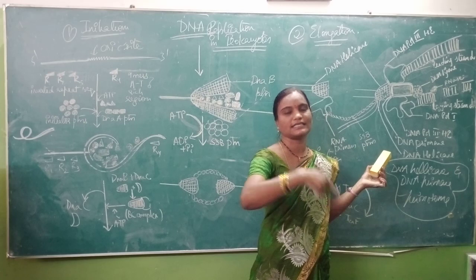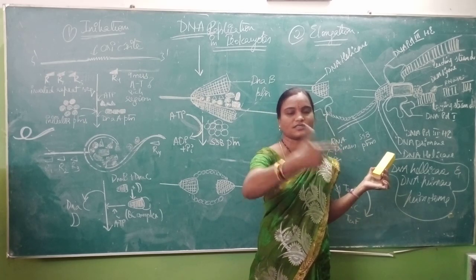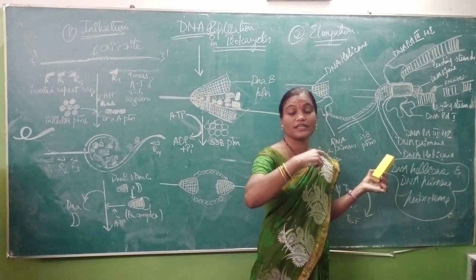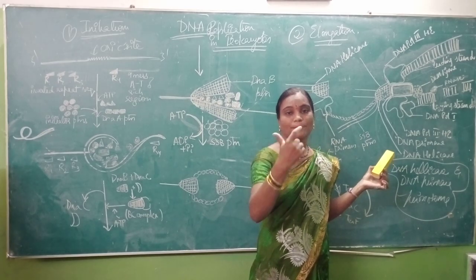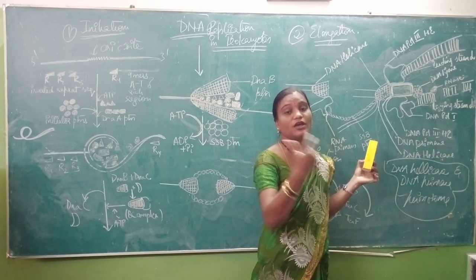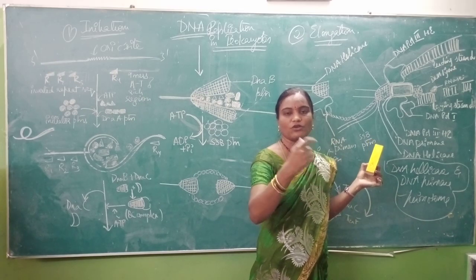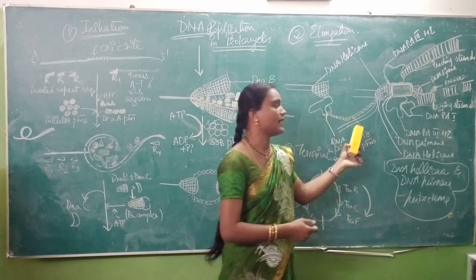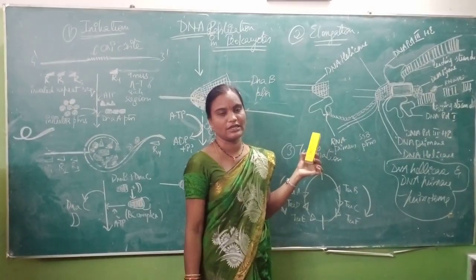Once the strand is synthesized, next the repair mechanism will take place. Next your DNA ligase will recheck and fill up the gaps that are formed during your repair mechanism. During repair, some of the nucleotides are removed, isn't it? So that is what happens in your elongation.